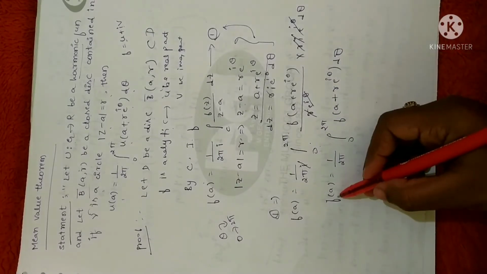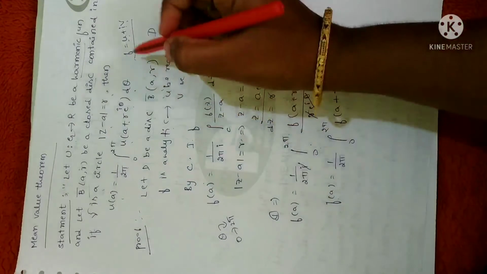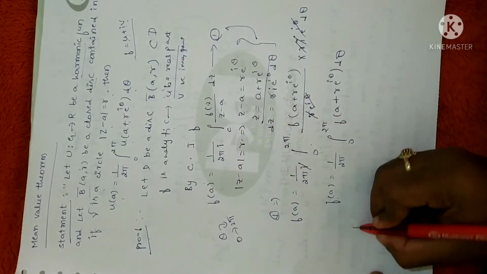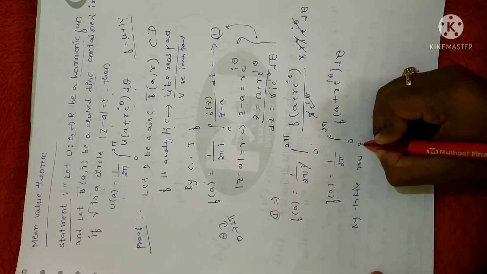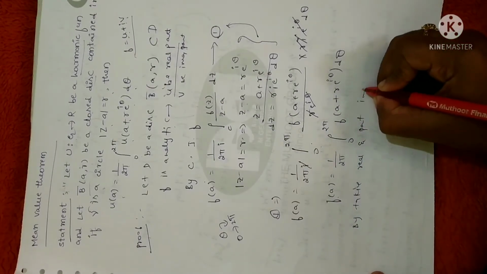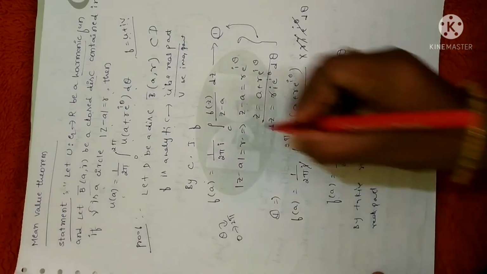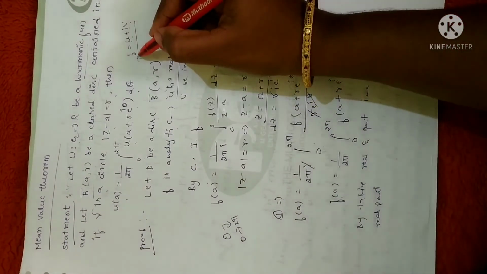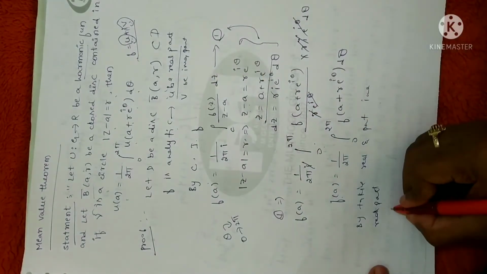Since f is a function which consists of u plus iv, where u is the real part, by taking real part and imaginary part separately, I am going to consider just the real part. As I already told you, f consists of real part u and v is the imaginary part. So I am going to write it in terms of the real part.